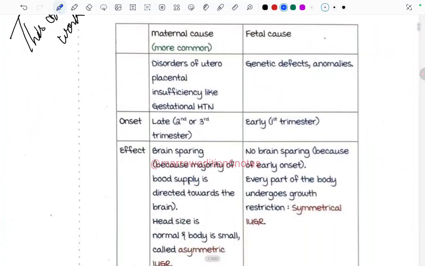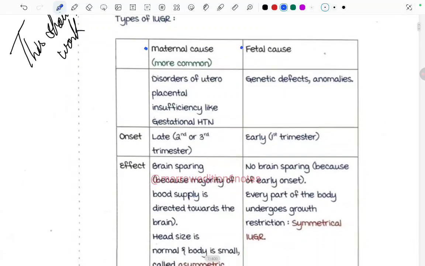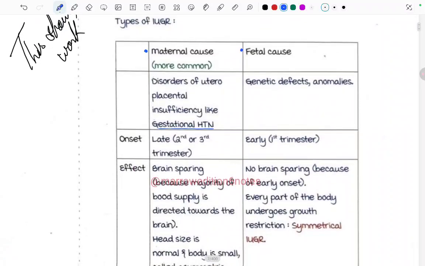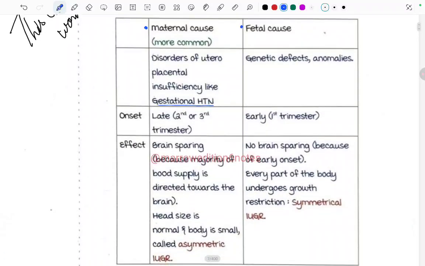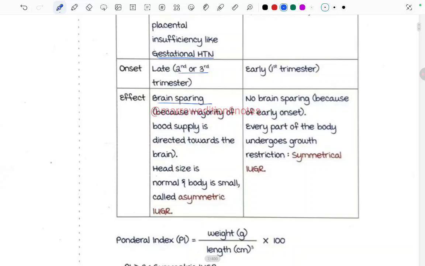Now coming to the types of IUGR. First one due to the maternal cause, second one due to the fetal cause. Let's start with the maternal cause. Disorders of uteroplacental insufficiency like gestational hypertension can cause this IUGR. Fine. Its onset is late, in the second or the third trimester, and it has an effect that is brain sparing, because the majority of the blood supply is directed towards the brain.